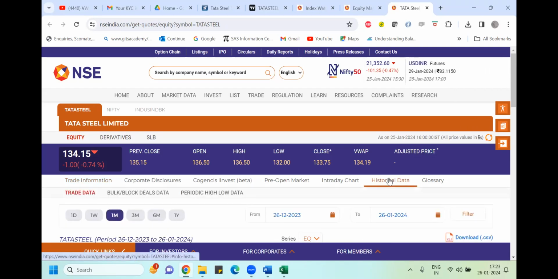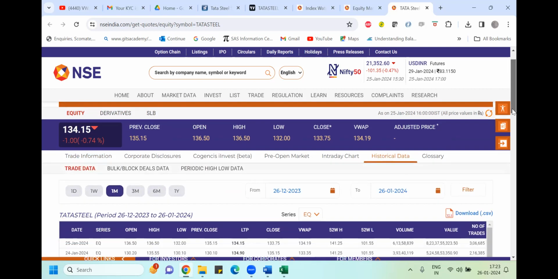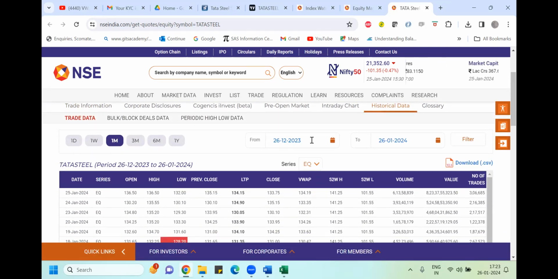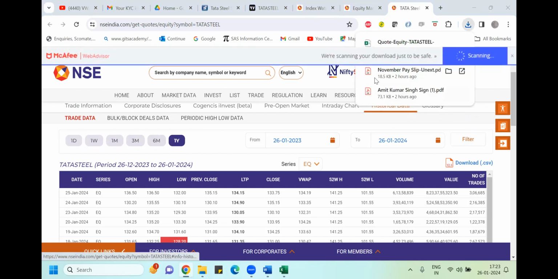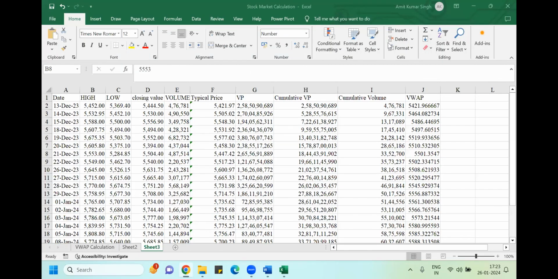So here you need to take the historical data of the stock, and you can select from what date to what date you want. For example, if I want 1 year of data, I just click on 1 year; there is also 3 month. The more data you take, the better assessment you will get. Then click on download CSV, and your file is downloaded.